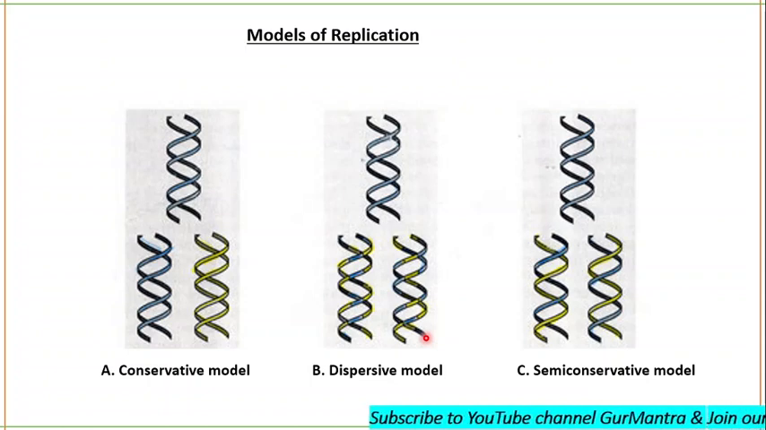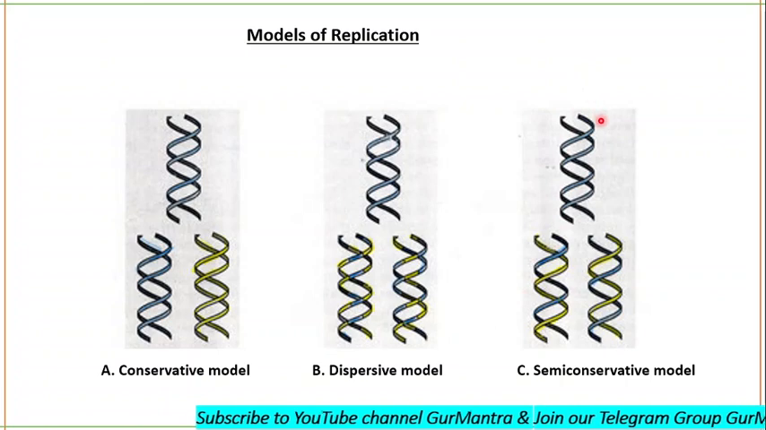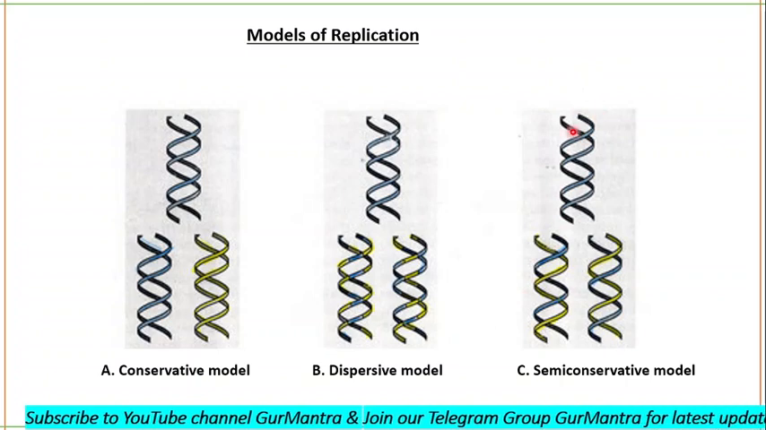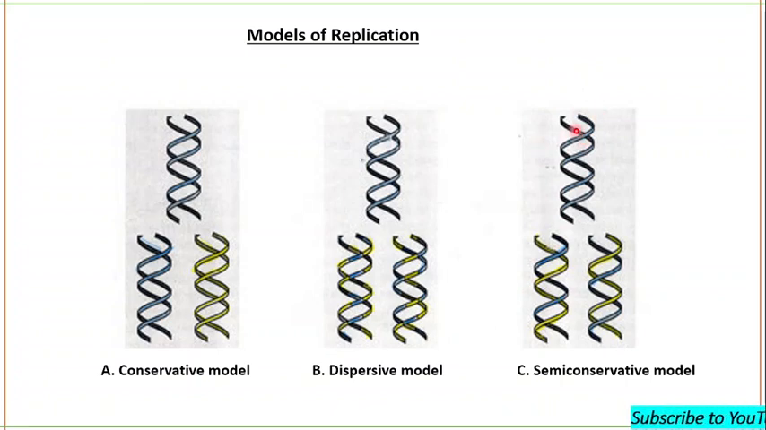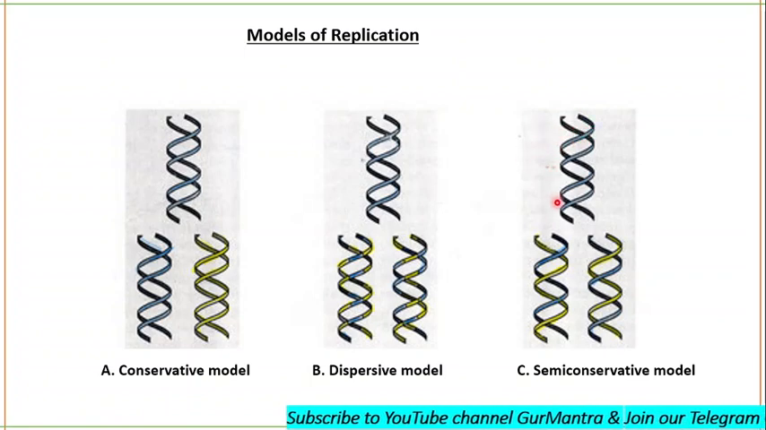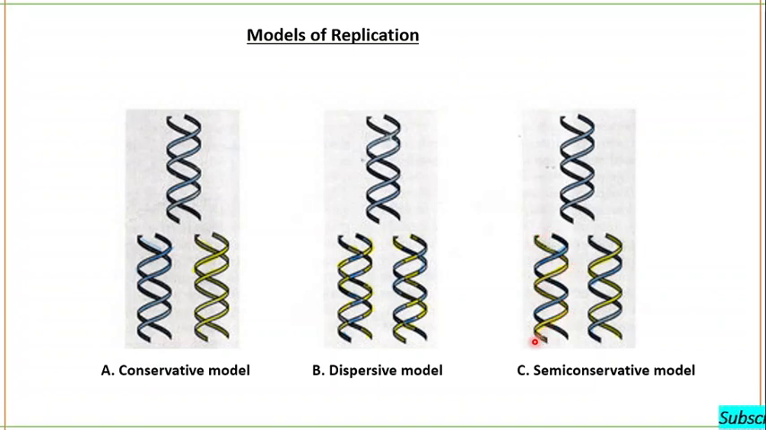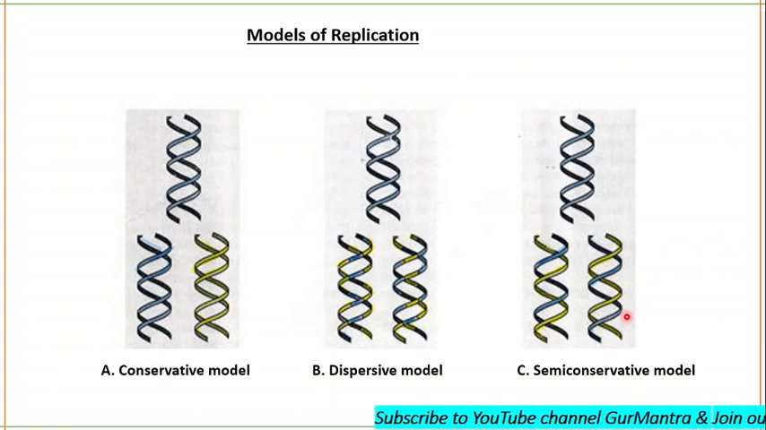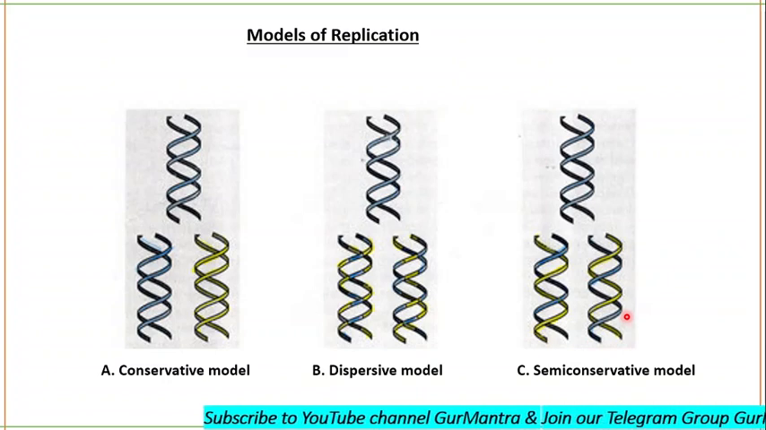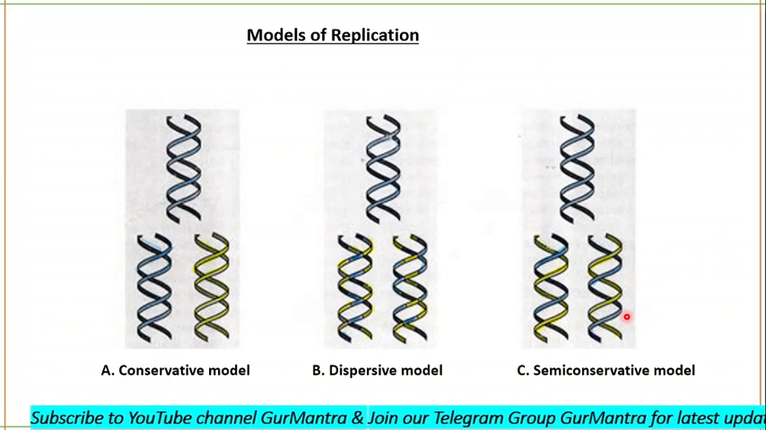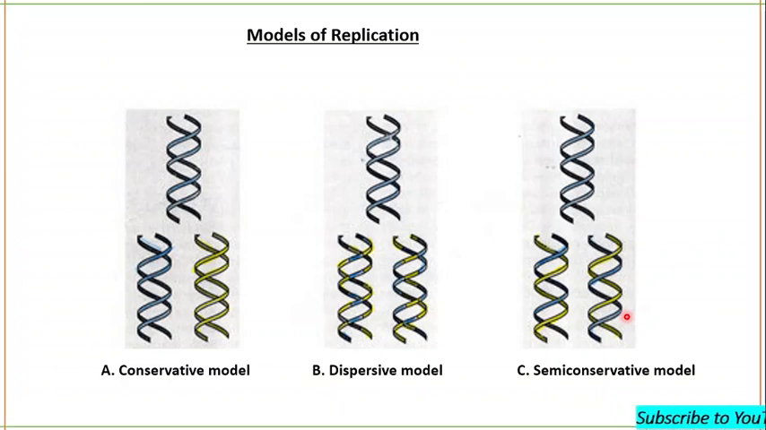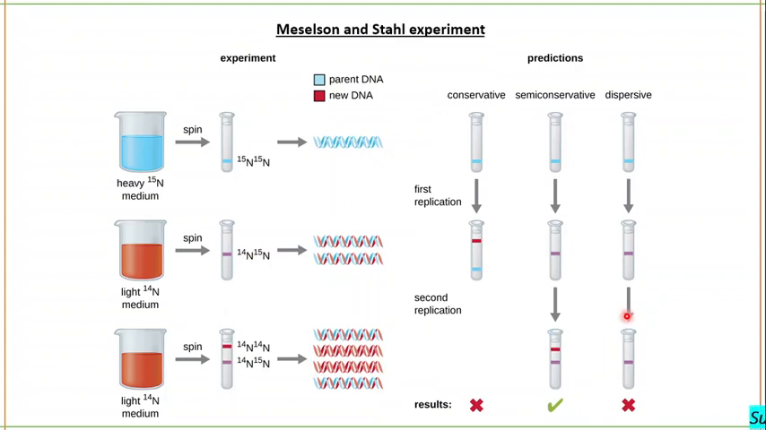And the semi-conservative model says that the parental DNA splits up, both strands of DNA get separated and each acts as a template, and a new DNA strand is formed on that template, and thus two double helical DNAs are formed. This is the semi-conservative model. DNA replication is semi-conservative, and I'm not just saying it. It was proved by the Meselson and Stahl experiment.